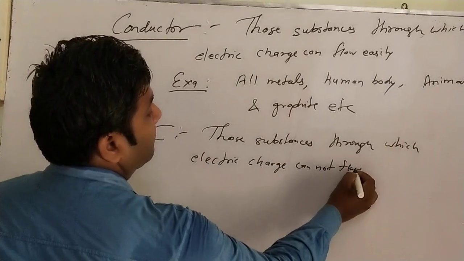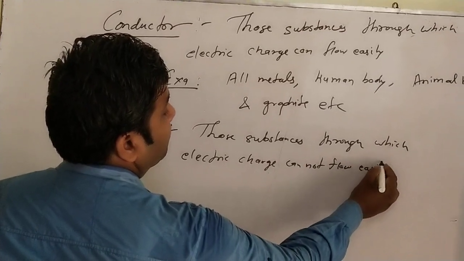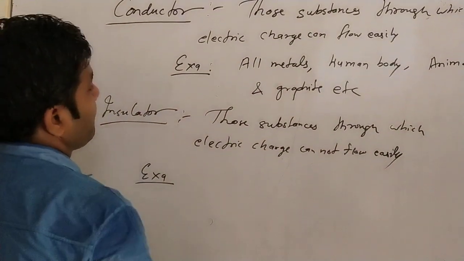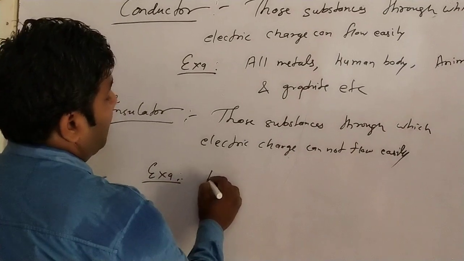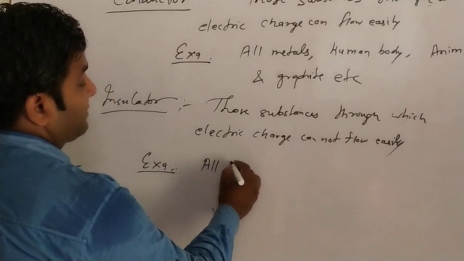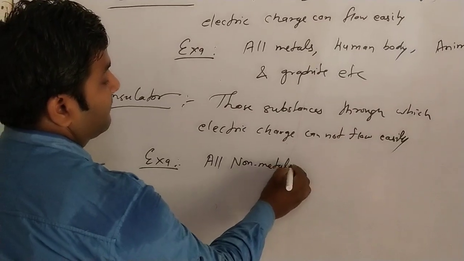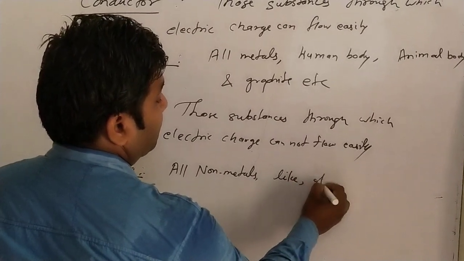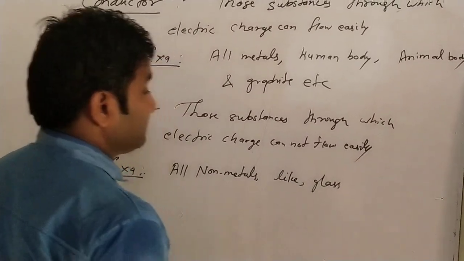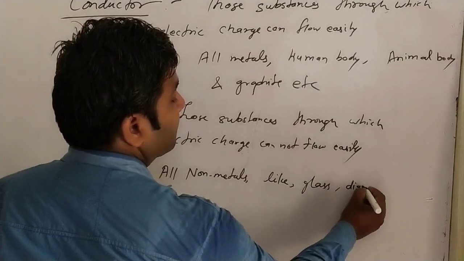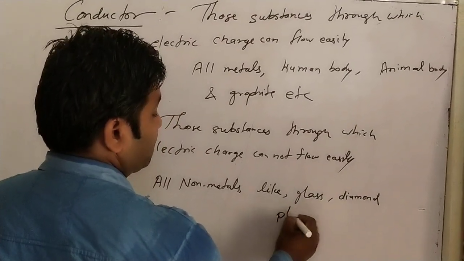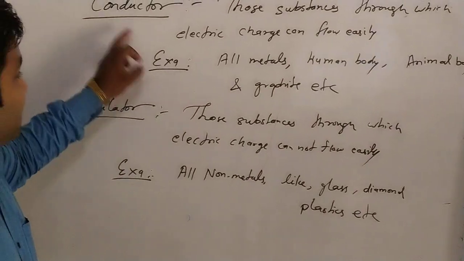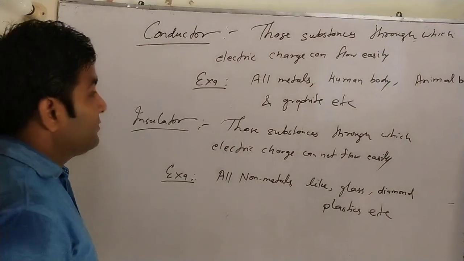Examples: all non-metals, mostly all non-metals, such as glass, diamond, plastic, etc.